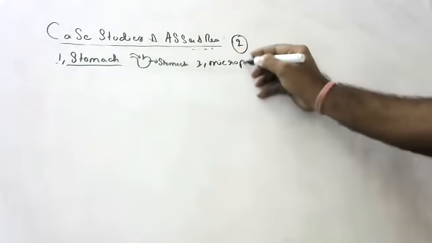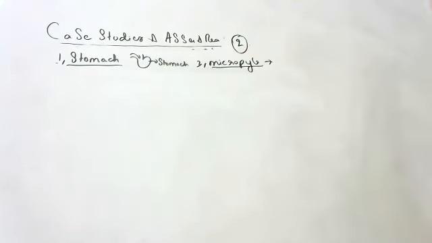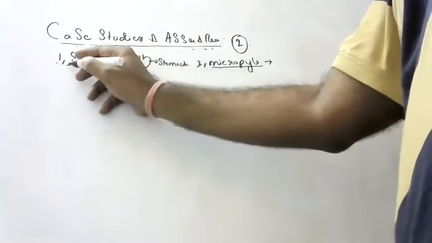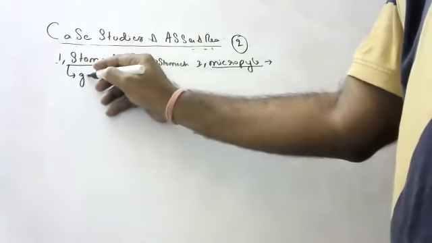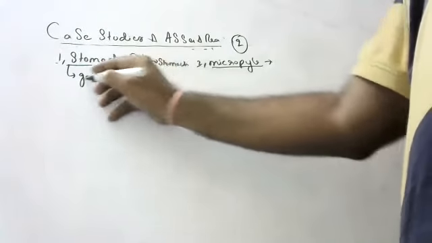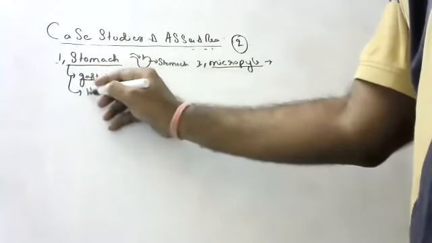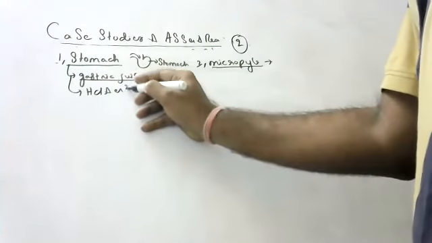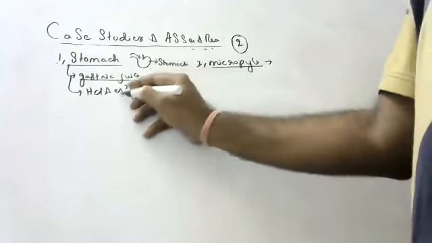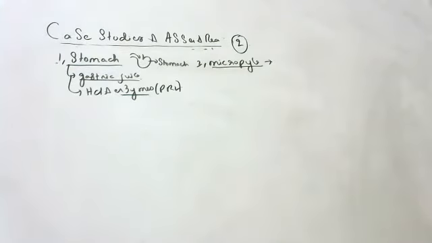We never heard about that, sir. You say, sir, they also asked the function of gastric glands. What is the function of gastric gland? Gastric gland secretes gastric juice. Gastric juice has what? HCl and enzymes. What are the enzymes? Pepsin, renin, lipase.